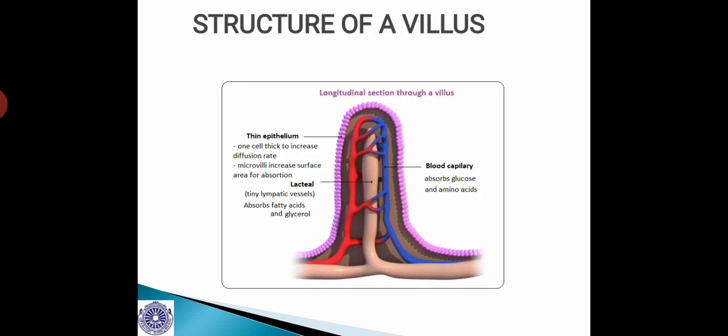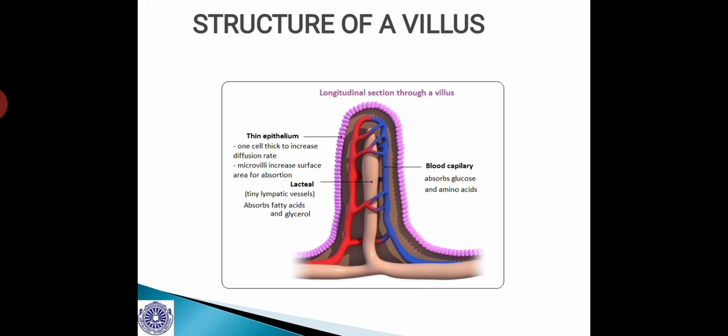and in the upper part of this common basement membrane, you will see the presence of columnar epithelial cells, which are the main cells involved in absorption. And this is the structure of the villus.